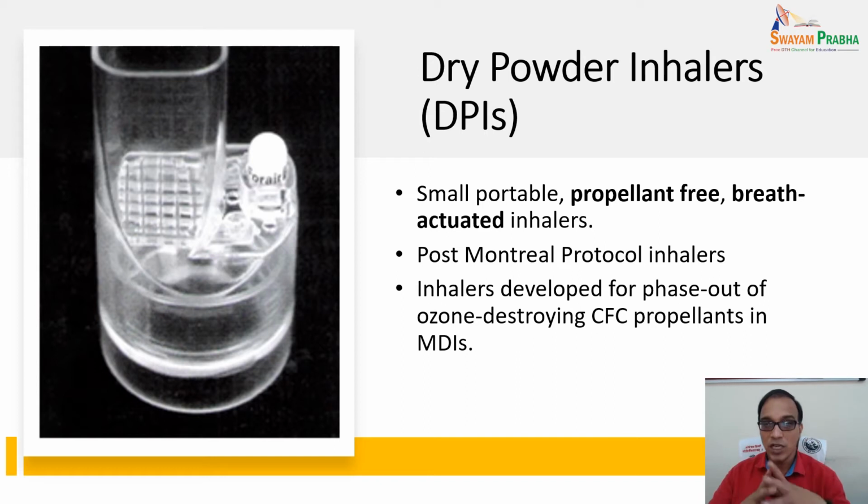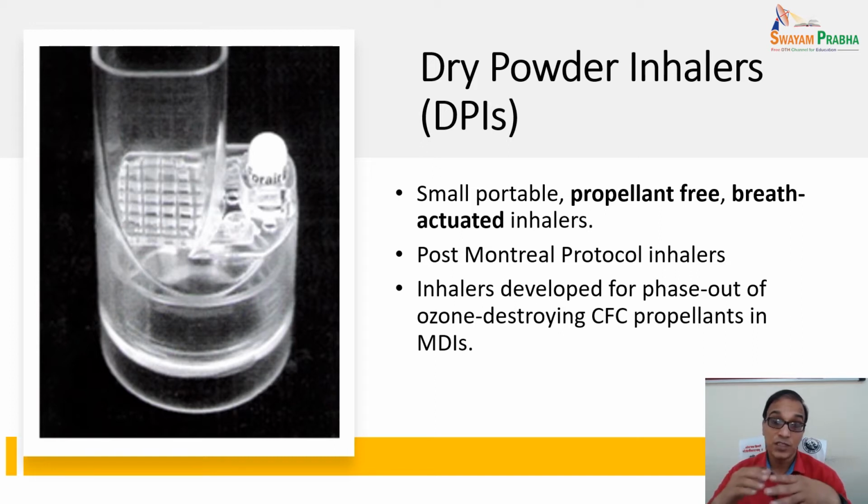DPIs, dry powder inhalers, are one of the most widely used inhalers. They are small, portable, propellant-free, breath-actuated inhalers. Breath-actuated means that your breathing is the driving force for inhaling the drug into the bronchi. They are basically post-Montreal protocol inhalers.